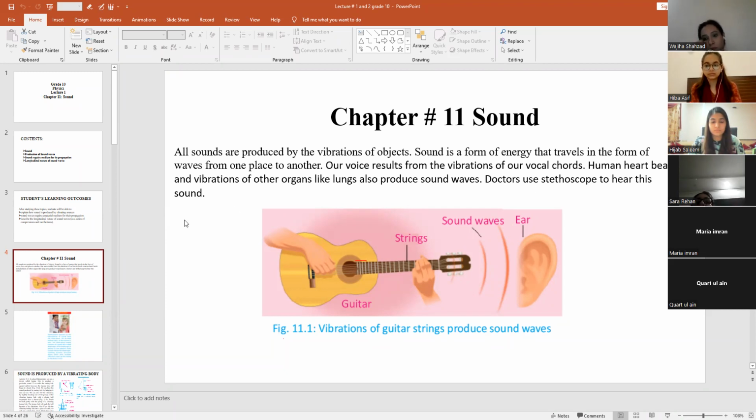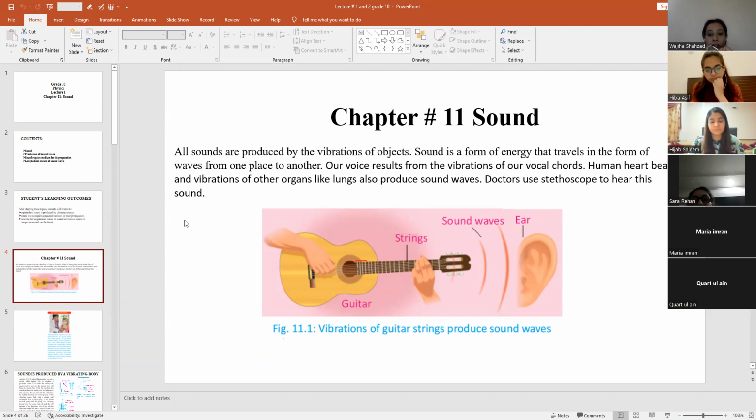All of you are familiar with the instrument called a stethoscope. Whenever we go to the doctor and he checks our heart rate, he uses the instrument known as a stethoscope. So what is the purpose of a stethoscope? The diaphragm is a plastic part that is placed on the chest of a patient, and it detects the vibrations of a heartbeat, or checks the heart rate, right?